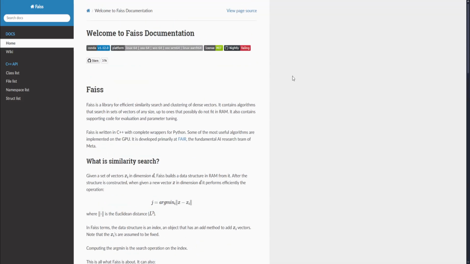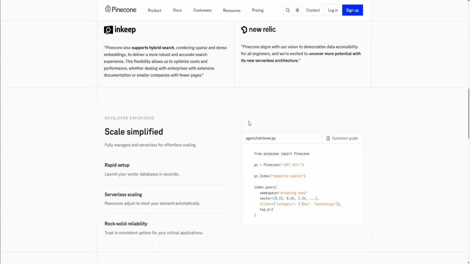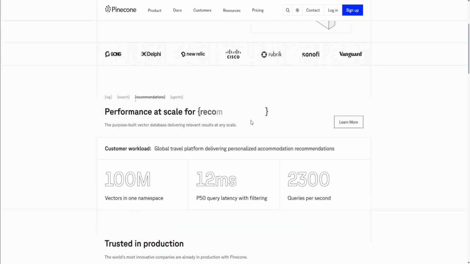So overall, choose Faiss if you need maximum performance, low latency search at scale, and have the engineering expertise to manage infrastructure. And choose Pinecone if you want a turnkey solution with metadata support, real-time updates, and seamless scaling.